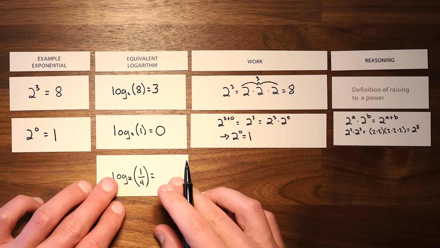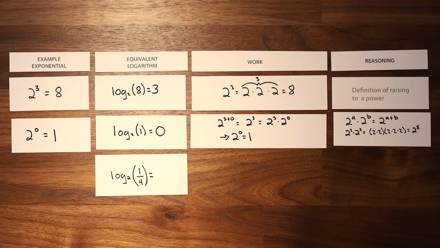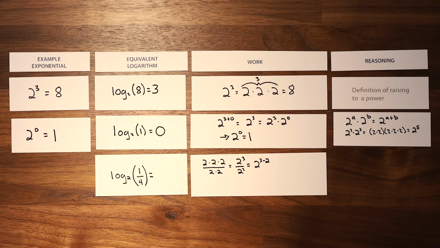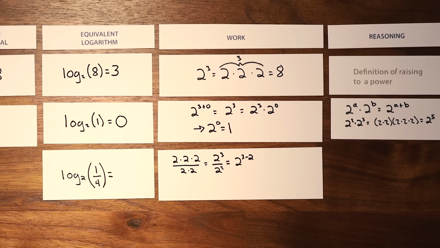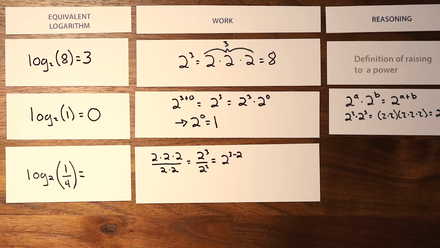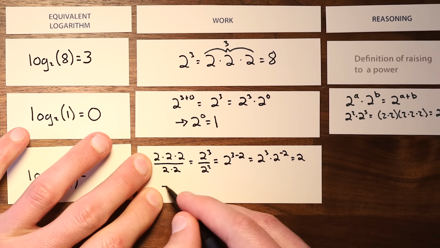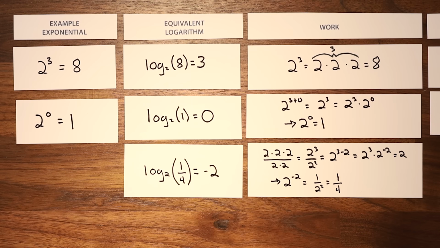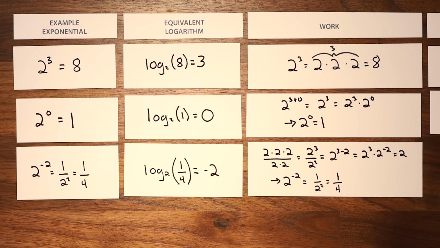Finding a sensible definition for logarithms of fractions between 0 and 1 is also relatively straightforward. Dividing exponential terms with the same base is equivalent to subtracting their exponents. 2 cubed divided by 2 squared is equal to 2 to the 3 minus 2. This means that 2 to the minus 2 on its own must equal 1 over 2 squared. This is how we arrive at the logarithms of fractions. The log base 2 of 1/4 is equal to -2, because 2 to the -2 is 1/4.